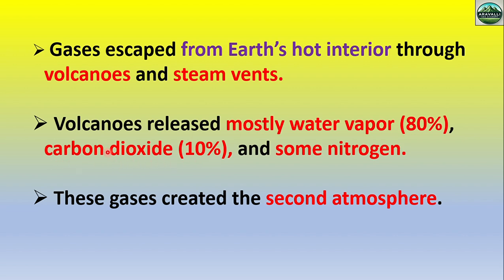Remember, the examiner may directly ask the composition of the second atmosphere. We already know the composition of the first atmosphere is hydrogen and helium, and some methane and ammonia. But the second atmosphere formed through volcanism, and water vapor is the dominant gas of the second atmosphere, and carbon dioxide is the second most dominant. Okay, and nitrogen is also present in some amounts.